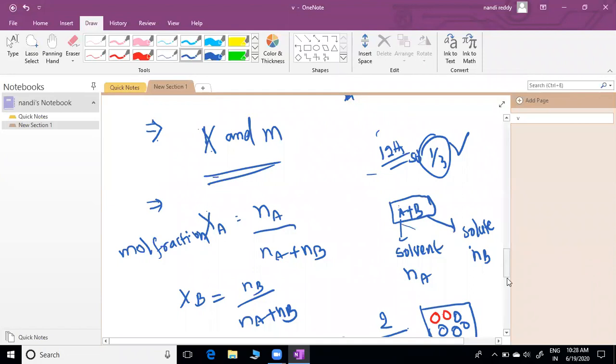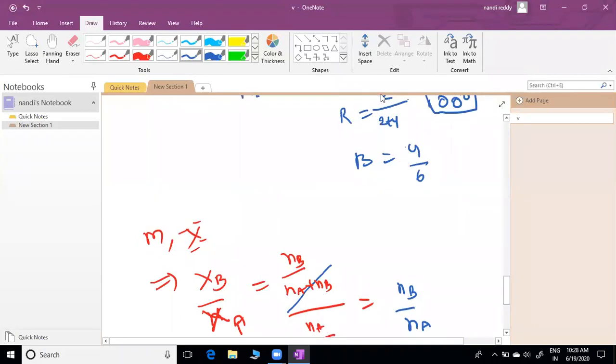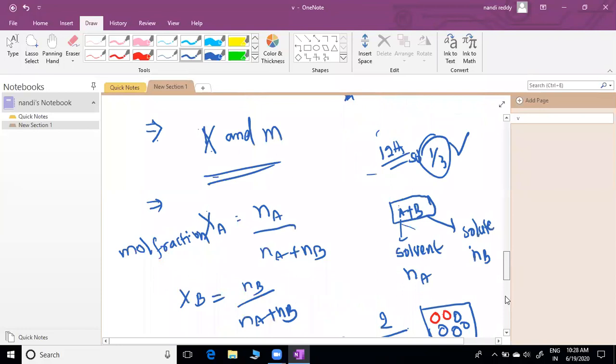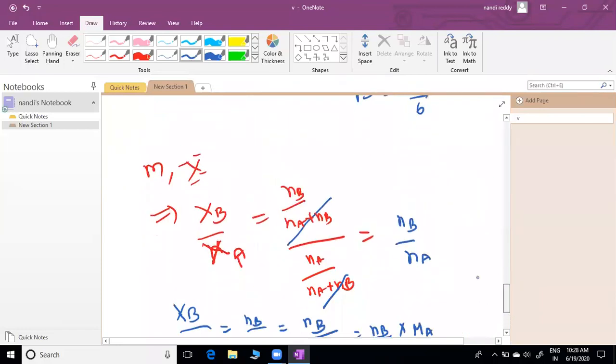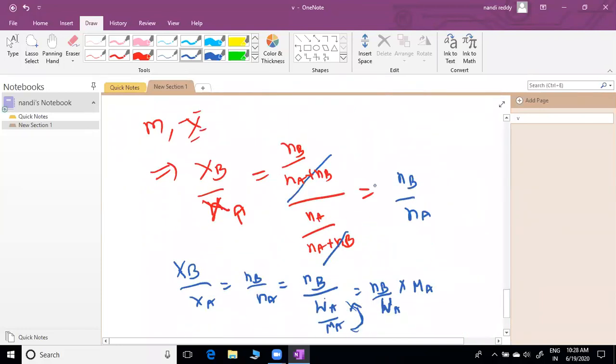So we get mole fraction, then I apply mole fraction xb by xa. The xb formula is substituted and the nb formula is substituted. Na plus nb, Na plus nb cancel. Then xb by xa equal to nb by na.